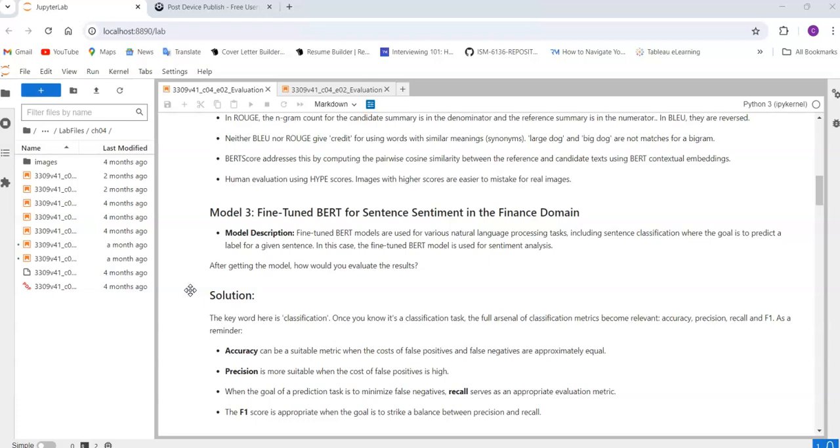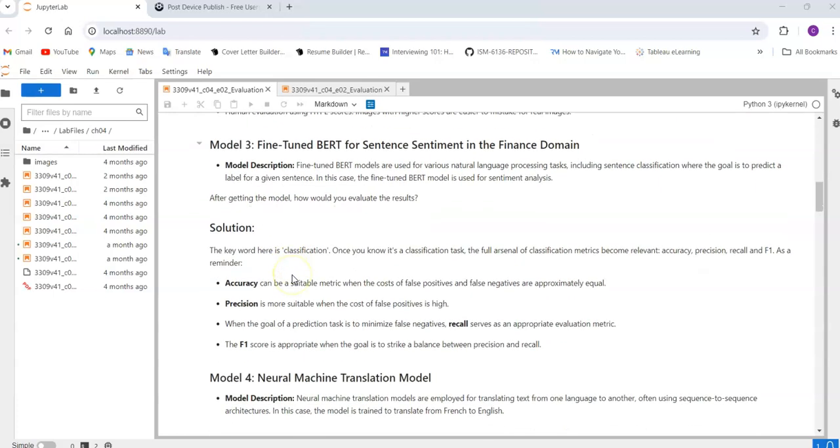So in our last week, we have seen two questions related to GenAI. Today we will see the answers for those two questions. And I have already posted two more questions in our previous week. Those who haven't watched the video, please go and check it out in my playlist. The question that we discussed is: fine-tune BERT for sentence sentiment in the finance domain.